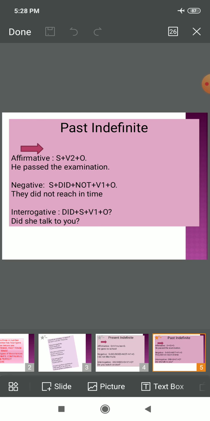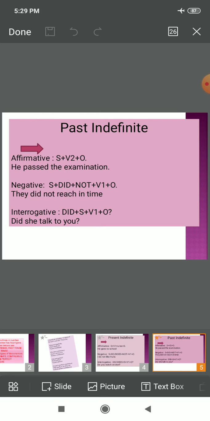So children, a thing which is to be dealt with very carefully in past indefinite tense while writing the sentences is the usage of verb's first form with did. So this is the most common mistake made by almost all the students, right?